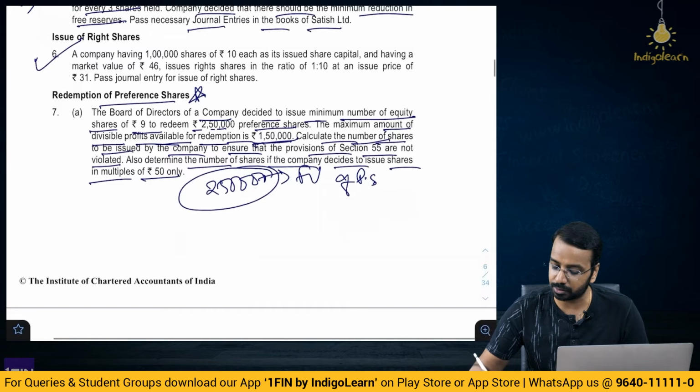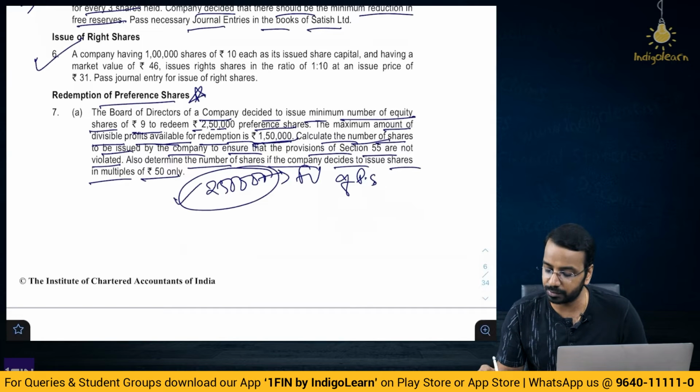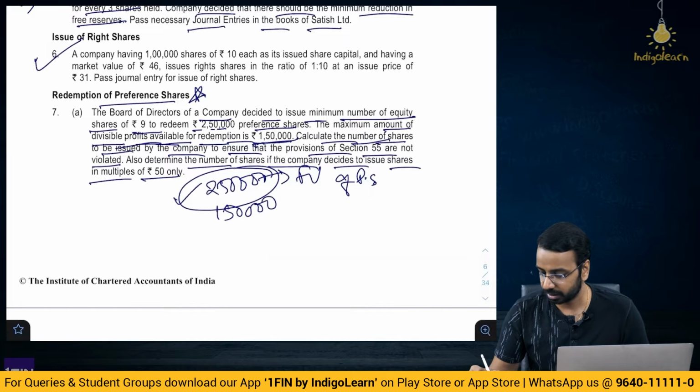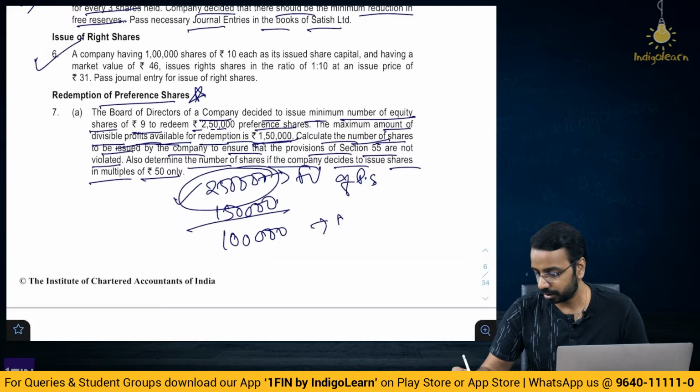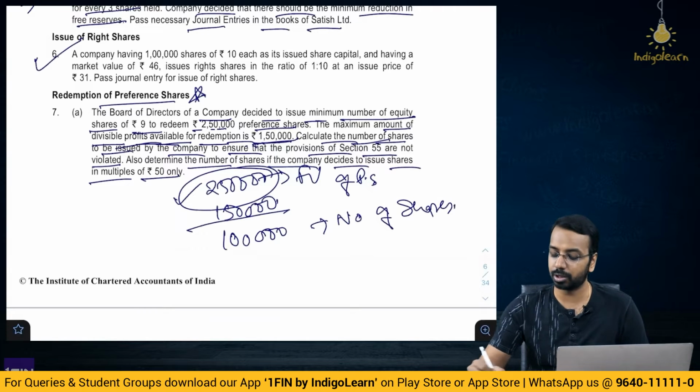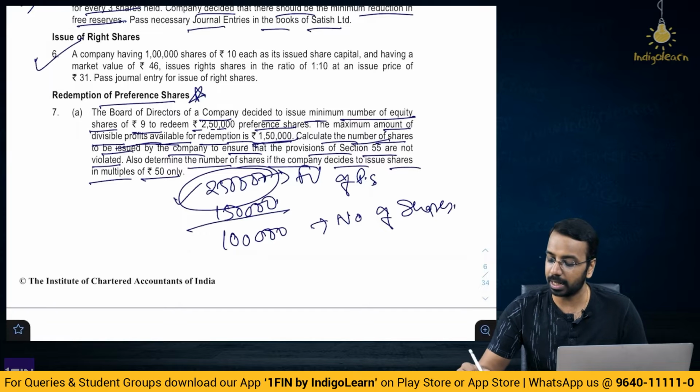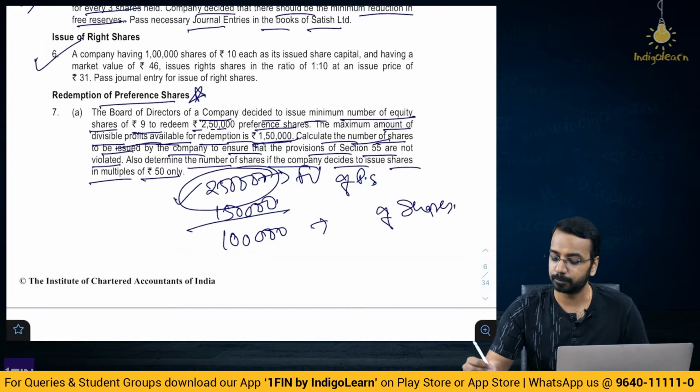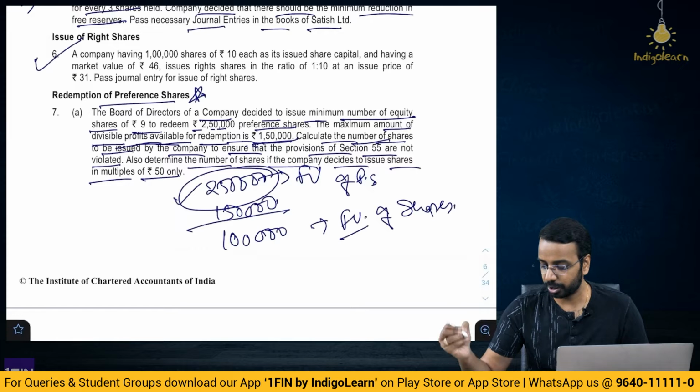How many shares to be issued? See, 2,50,000 is the face value. How much of divisible profit is available? 150. So, 1 lakh is the face value of shares to be issued. Sorry, not number of shares.